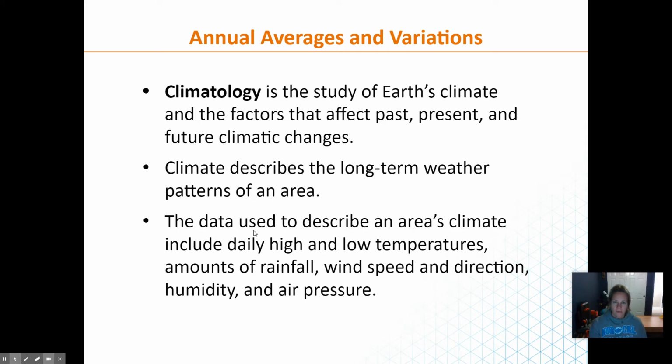So for us, we have hot, dry summers and mild, wet winters, and that would be our climate. Obviously that can change and vary a little bit, and then we get droughts or overly wet periods. But generally, that's our climate.